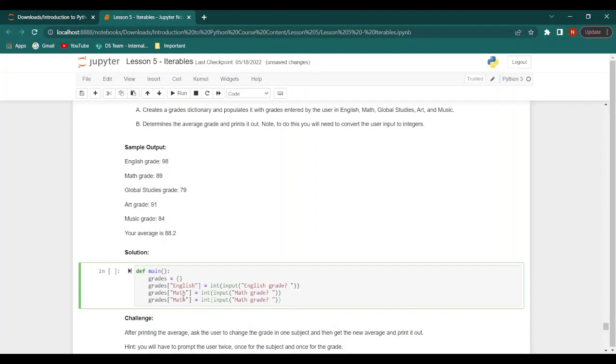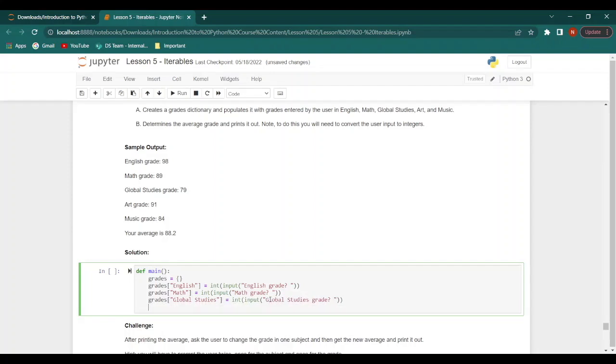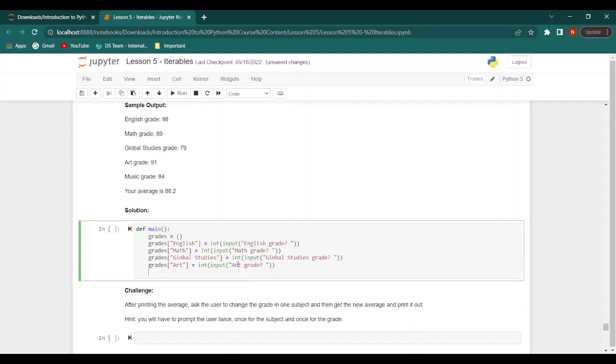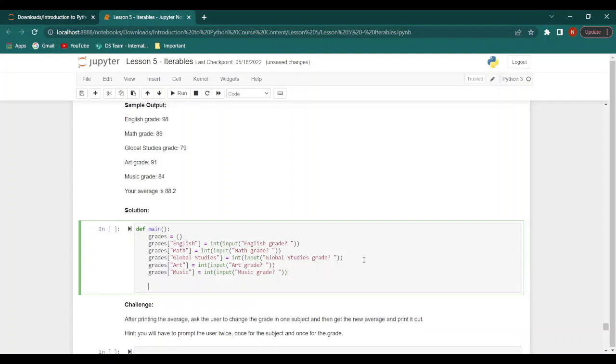Once again, the same thing, and this time we put global studies, and here global studies. Once again, this time we will put art and art. And finally, we will put music and music. Okay, so now this will take all the necessary inputs from our user.